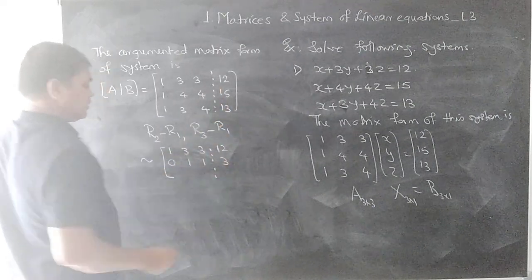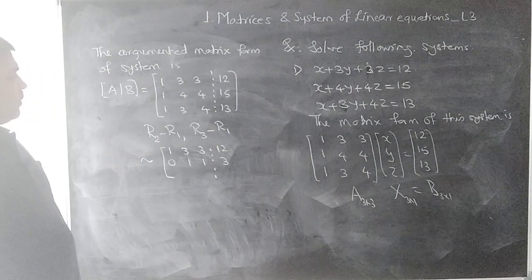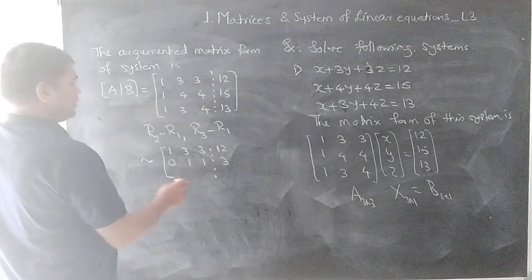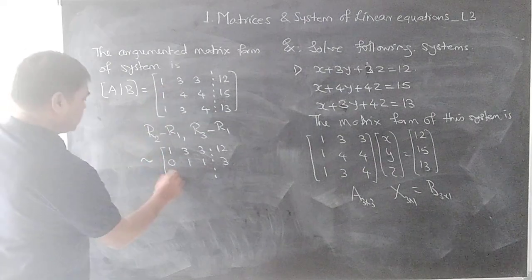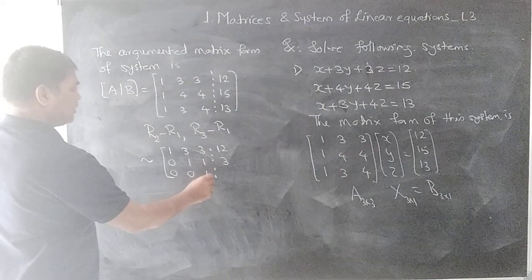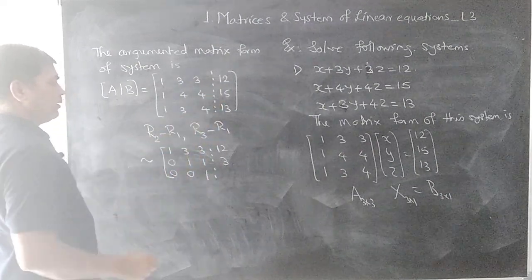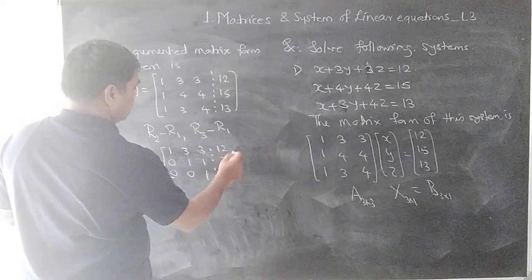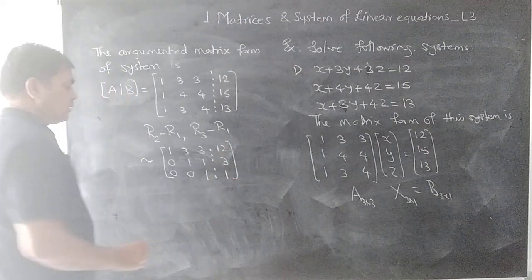Right? 15 minus 12, 3. Then 1 minus 1, 0. 3 minus 3, 0. 4 minus 3, 1. And 13 minus 12, that is 1. Right.